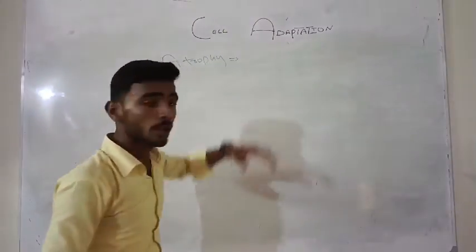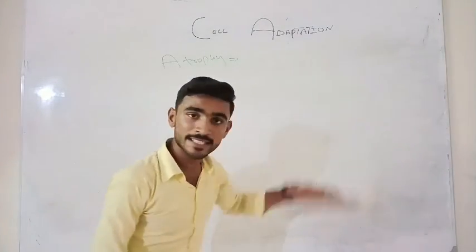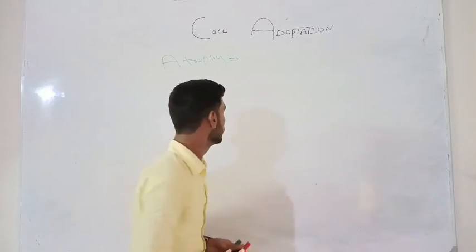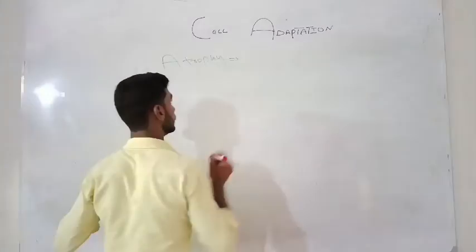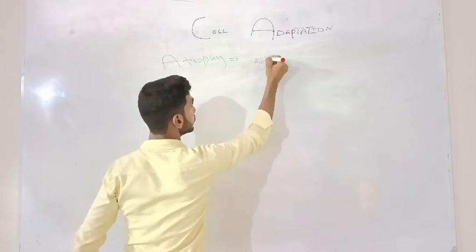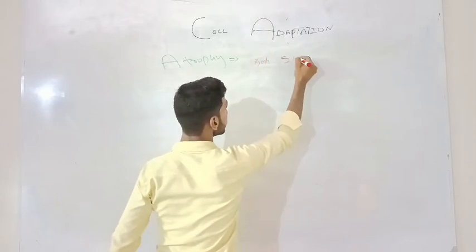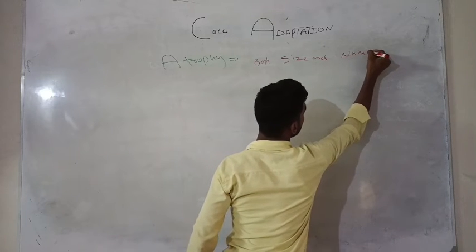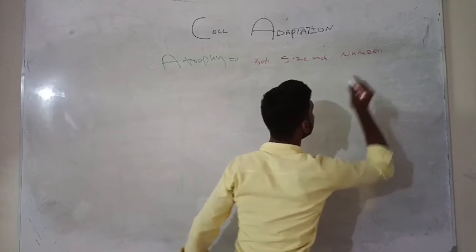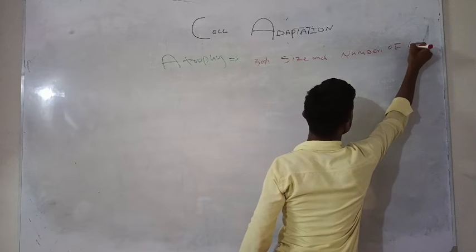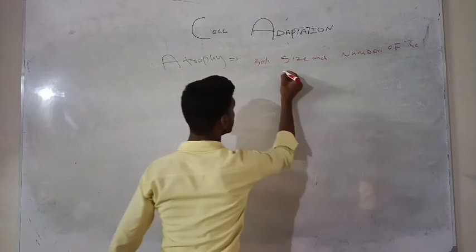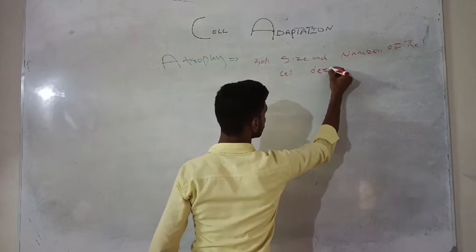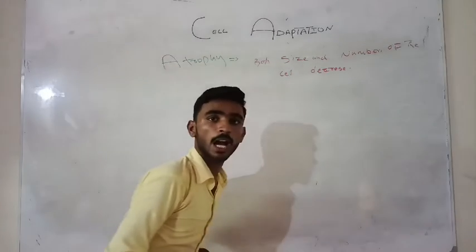In atrophy, both the size and the number of the cells decrease. Look here at how it occurs.